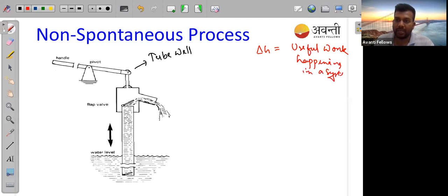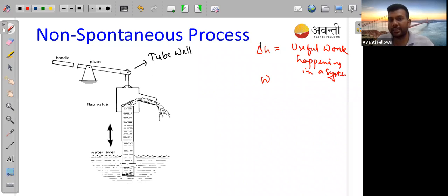We know that W is work, but all the work is not happening in a system. W is the full work which is happening, but not every work is important in terms of these processes.